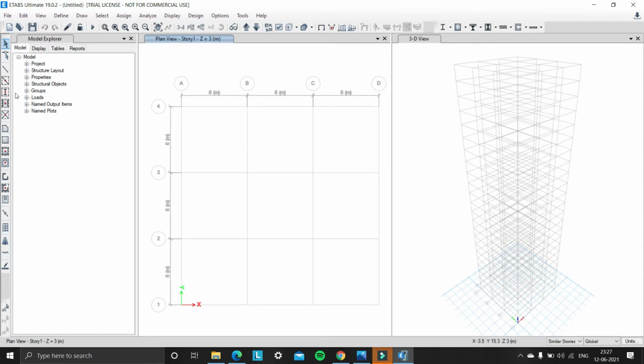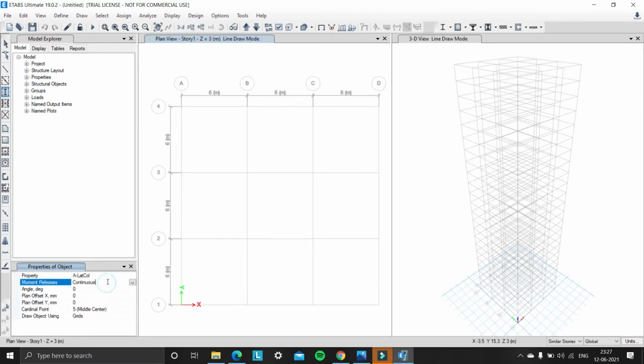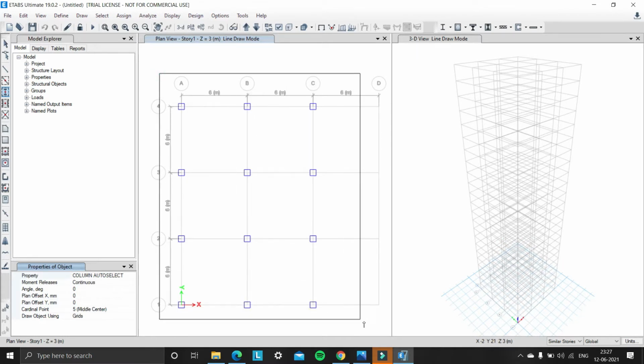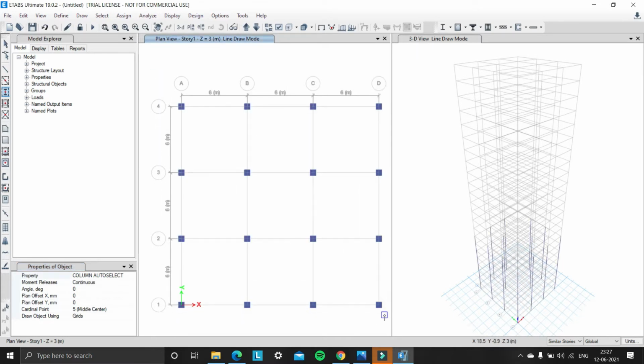So click on quick draw columns, and property select column auto select, and select the joints carefully. And after that, we need to draw the beams. So for that, quick draw beam option is there, and click on it.